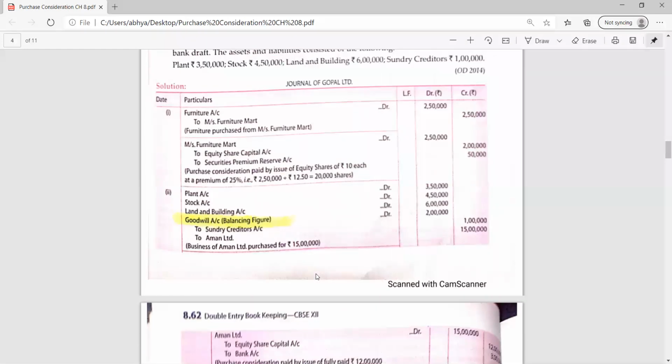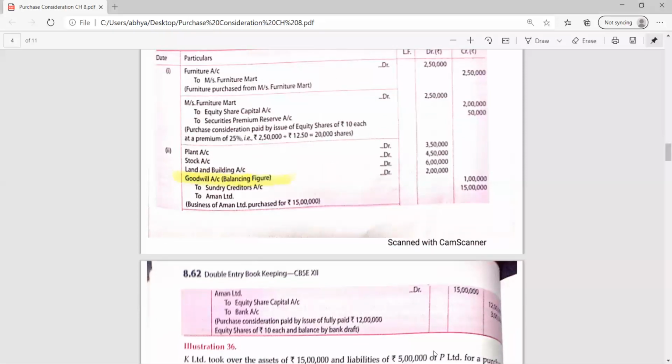Next entry. Have you done? Okay, start telling the next entry. Fast. Ma'am, Aman Limited debited, debit 15 lakh, to equity share capital 12 lakh, and to bank account 3 lakh. Very good. And how have you found out 12 lakh? Ma'am, 12 lakh is given in the question.